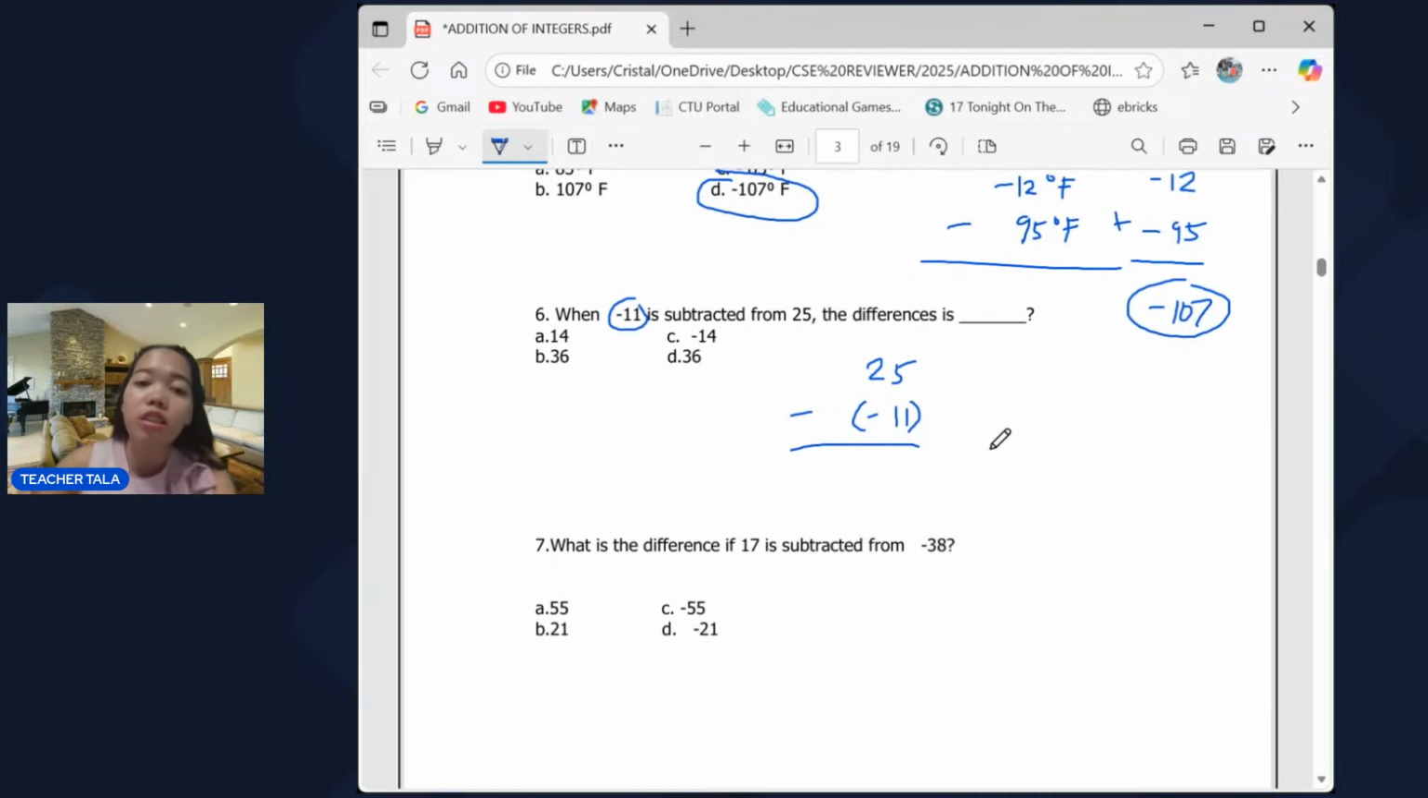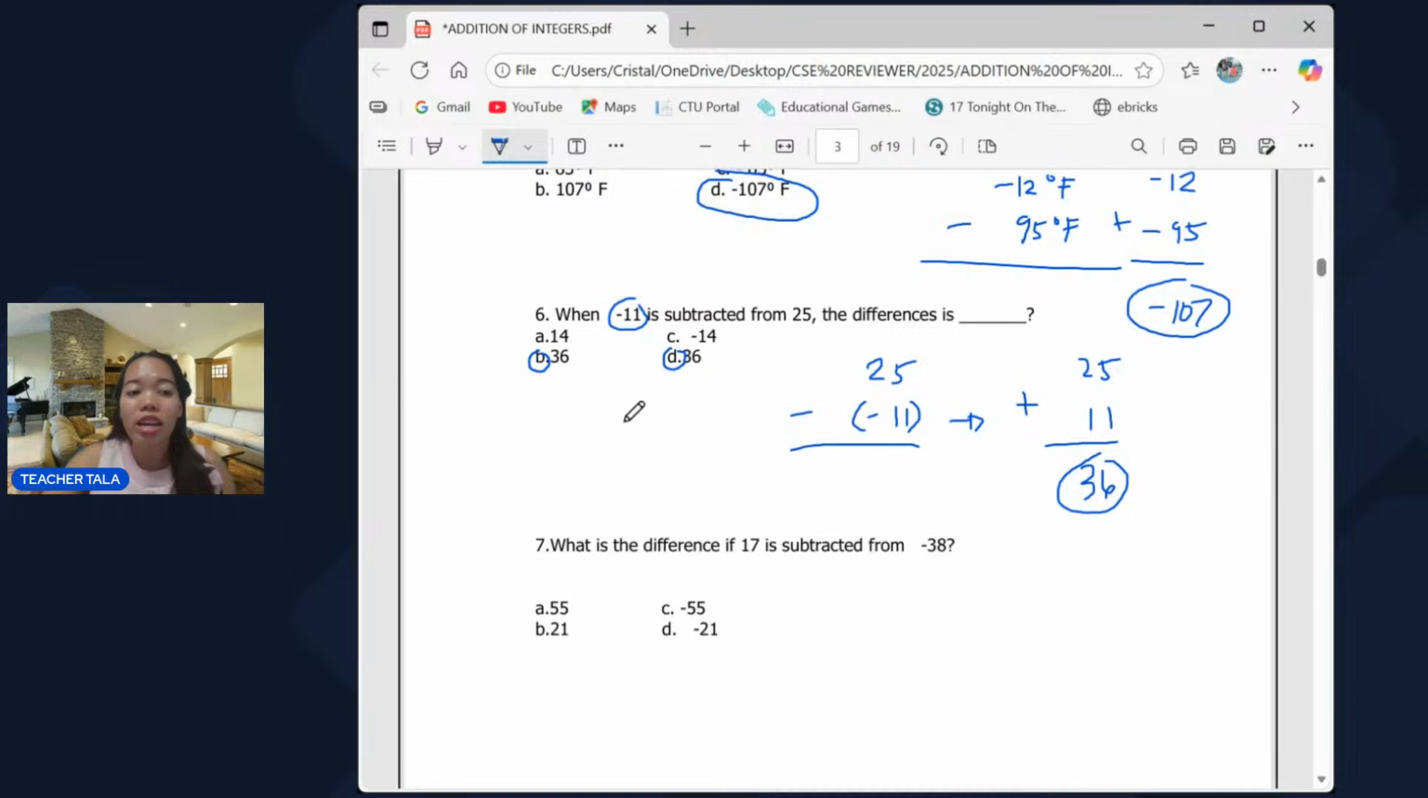But in subtraction, since minus po yung ating operation, you need to change this to positive 11. So that will be 25, tapos proceed to addition. So that will become plus. Tapos yung negative 11 magiging positive 11, and that will yield positive 36. So we have two answers. It's letter B or D. The answer is letter B or letter D. So whichever letter you like.